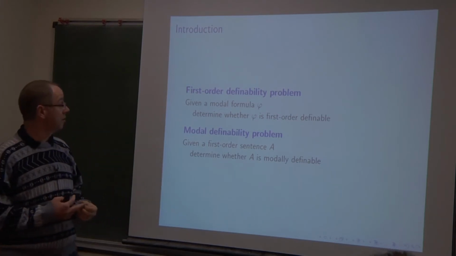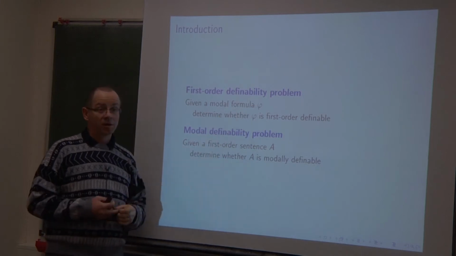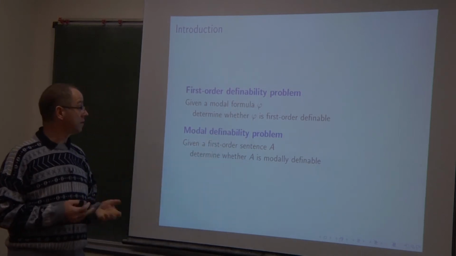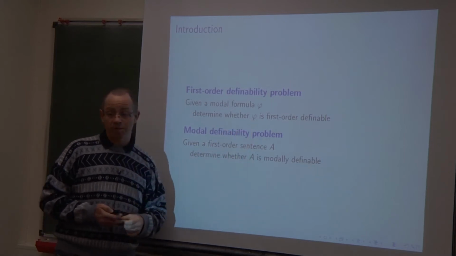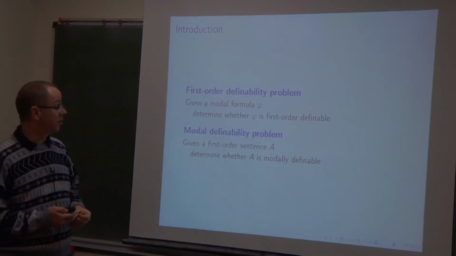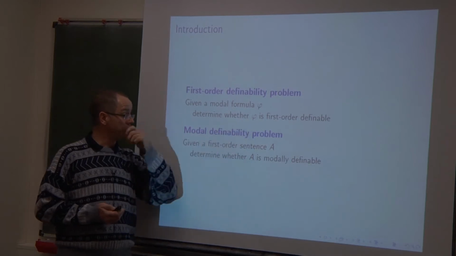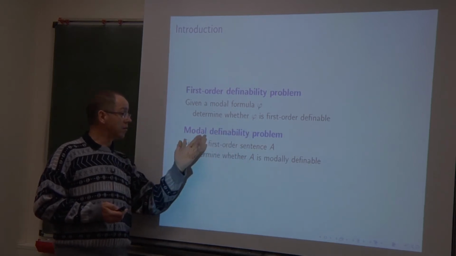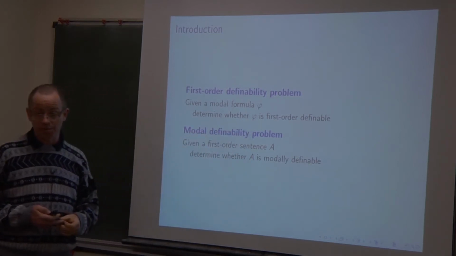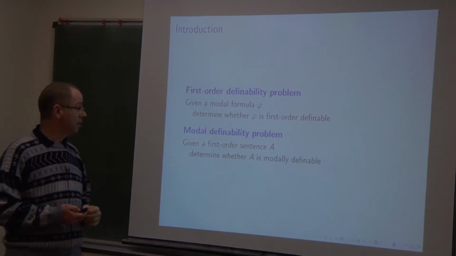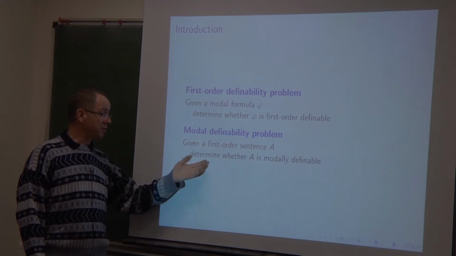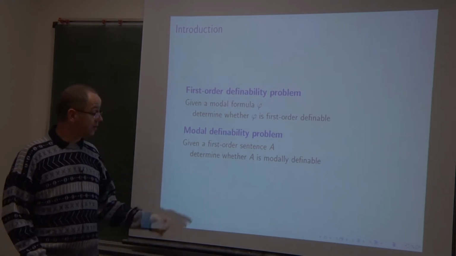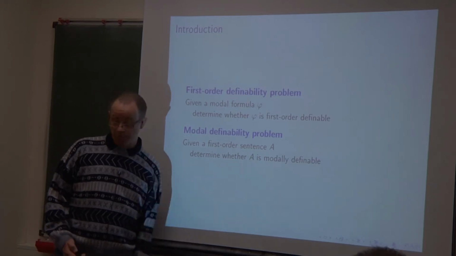As input, we receive a modal formula, and we have to determine if it is first-order definable. So does there exist a first-order sentence which corresponds to this modal formula? And the other problem, the modal definability problem, is another decision problem. It receives as input a first-order sentence A, and we have to decide if there exists a modal formula which corresponds to it.